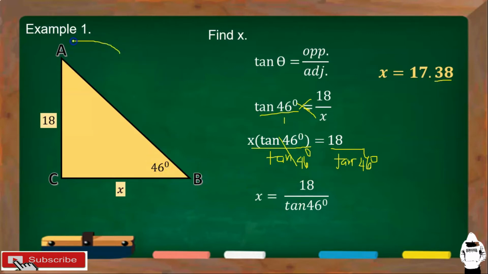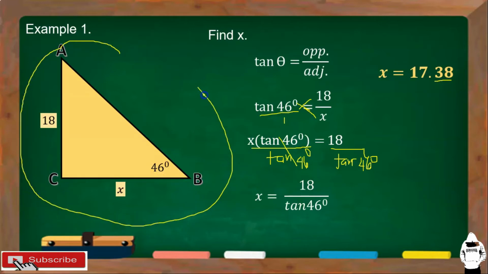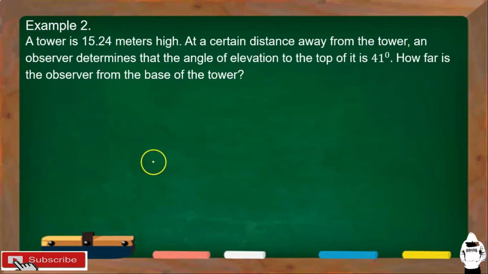So this illustration po is under angle of elevation. Okay? Let's have another example. A tower is 15.24 meters. At a certain distance away from the tower, an observer determines that the angle of elevation to the top of it is 41 degrees. How far is the observer from the base of the tower?